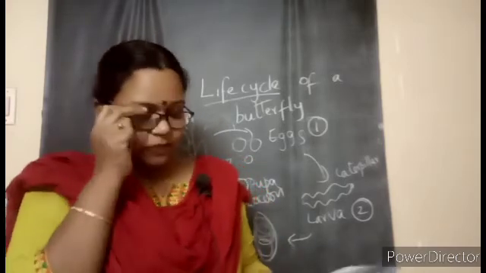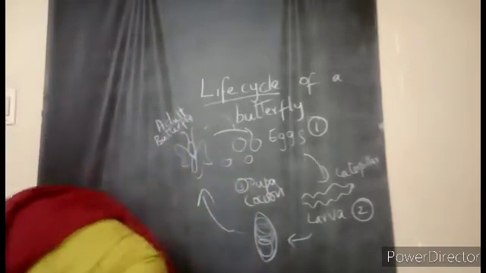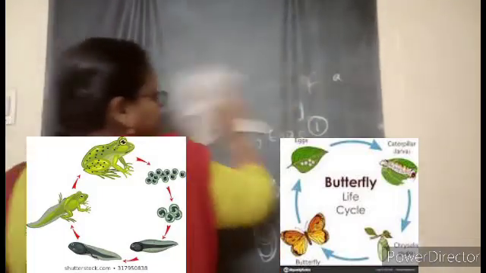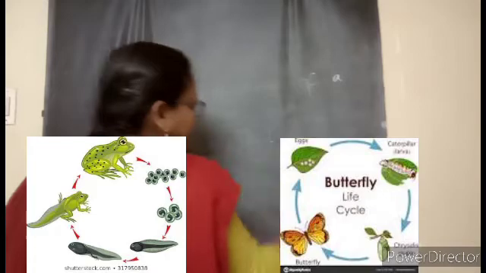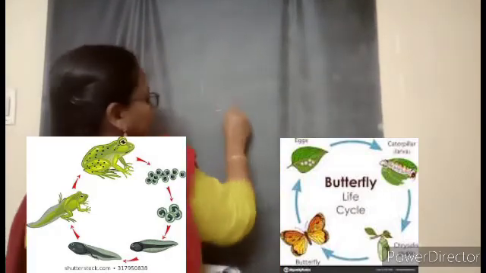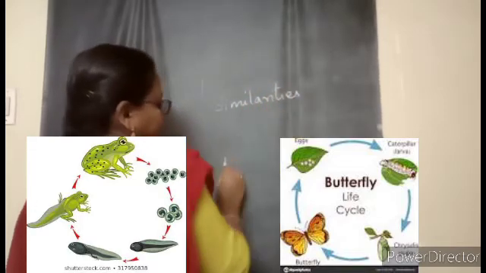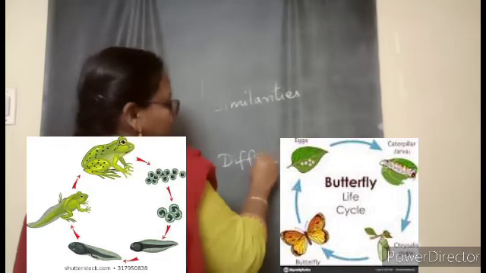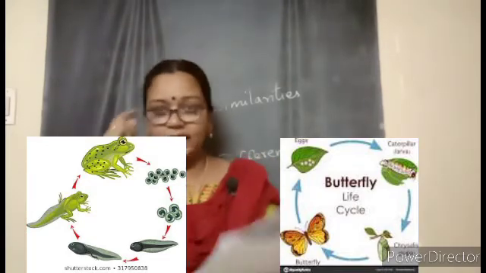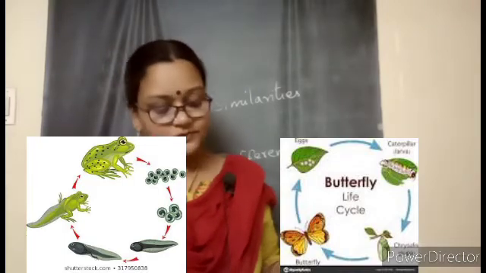Hope you can answer. Next question: compare the life cycle of a butterfly and a frog, and state the similarities and the differences. Similarities means, children, how they are the same, and differences means how they are different. With this you can also think on your own. Those who need some help can get an idea from what I am saying.